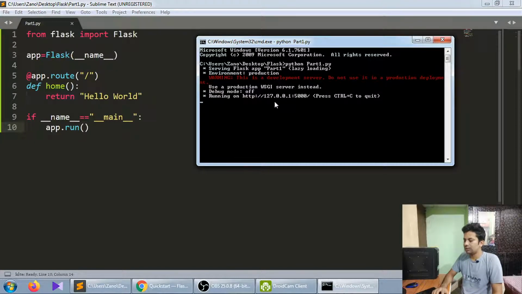Okay, it's running. You can see it's running on http://127.0.0.1, which is your localhost. Generally it's localhost for every system, though maybe you have a different one, so whatever is written here, that's your localhost. And 5000 is the port number.